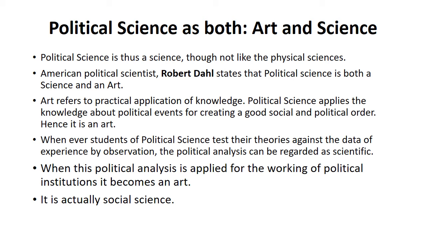An important American political scientist, Robert Dahl, states that political science is both science and art. He was the first person who actually said that political science is both. It's a science as well as it's an art. Here he says that art refers to practical application of knowledge. Political science applies the knowledge about political events for creating a good social and political order. Hence, it's an art. So this is the explanation why it's an art, because political science actually applies the knowledge of political events in order to create a good social and political order. That's why we say it's an art.